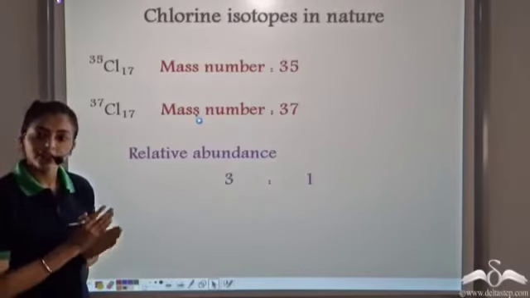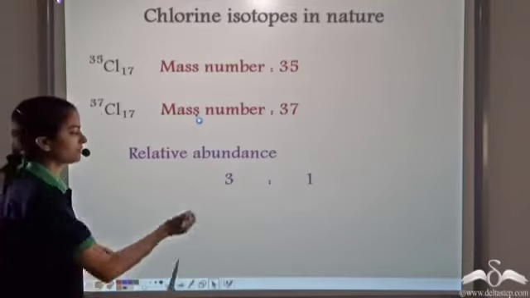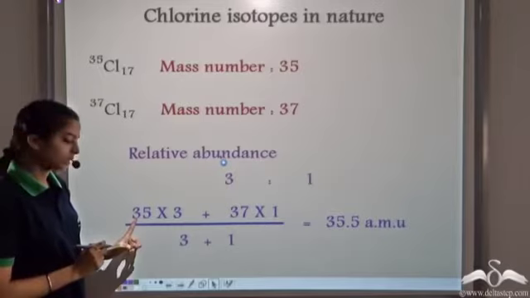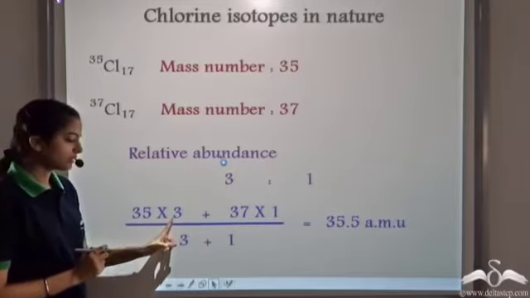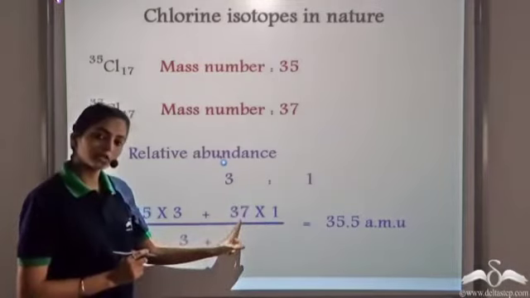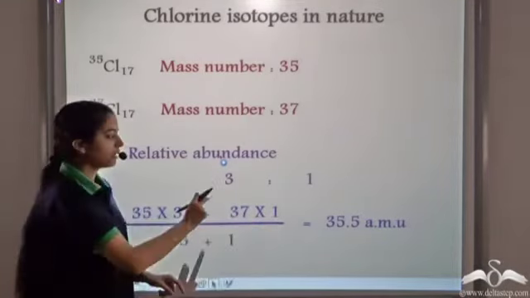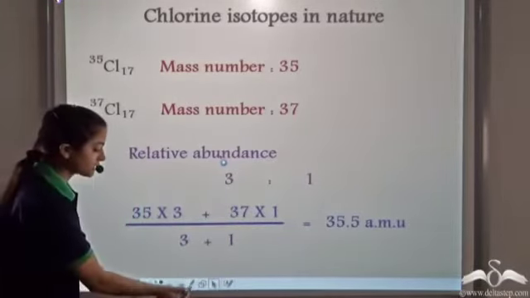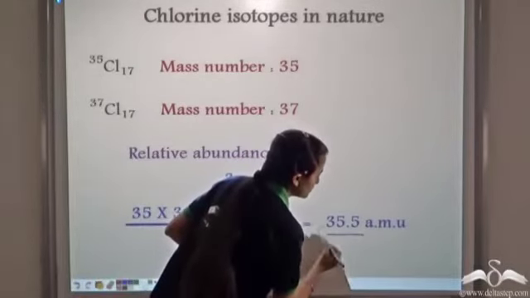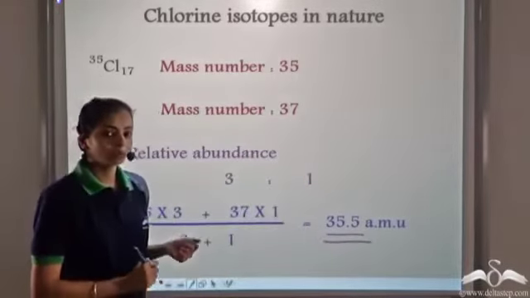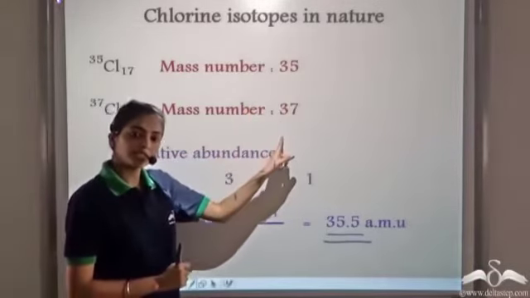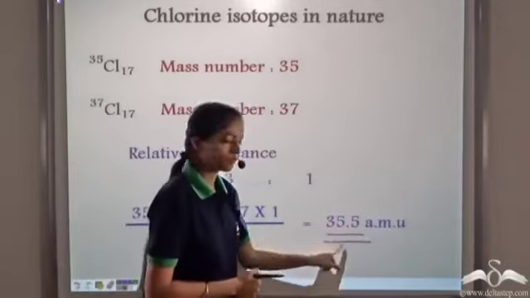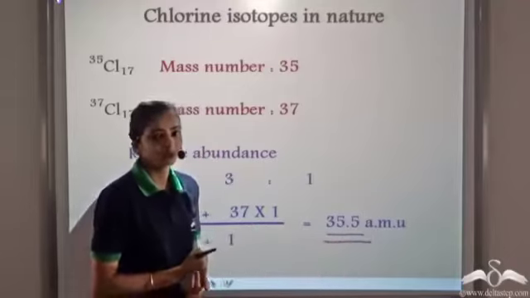Now to calculate the relative atomic mass of chlorine, we take the mass number of the first isotope, multiply it by its relative abundance, we add it to the mass number of the second isotope multiplied by its abundance, and we divide the whole by the total abundance. So when we do this, we get the relative atomic mass of chlorine. So the relative atomic mass of chlorine is not 35 or 37, but taking into account all the isotopes, we get the relative atomic mass of chlorine to be 35.5 atomic mass units.